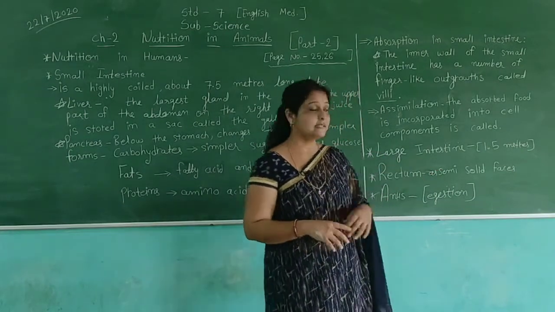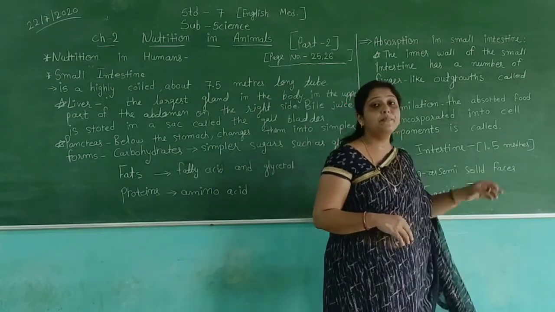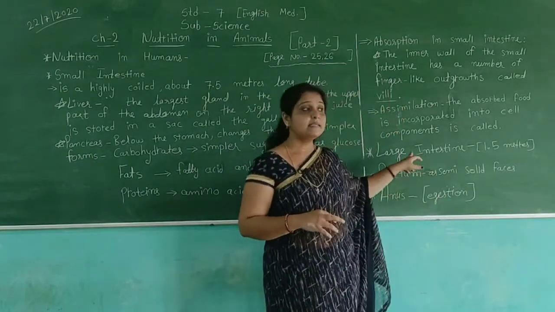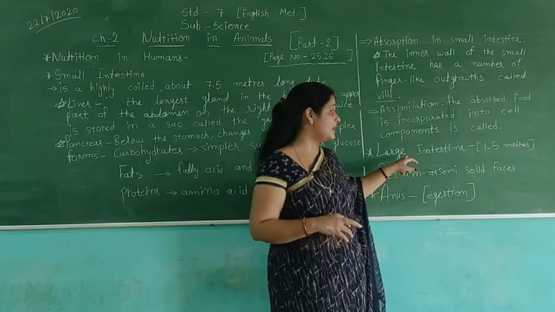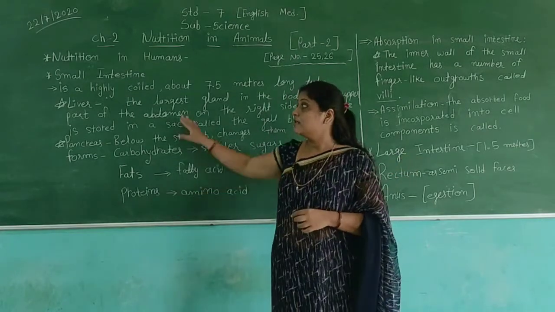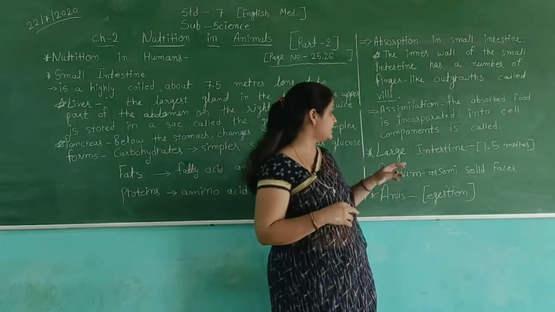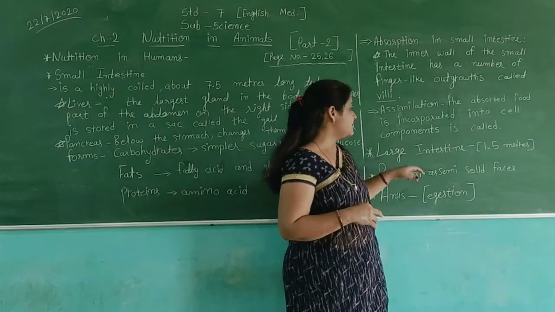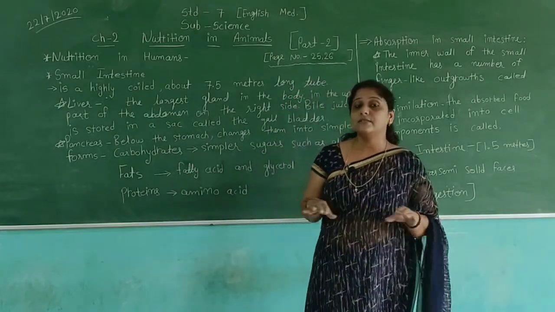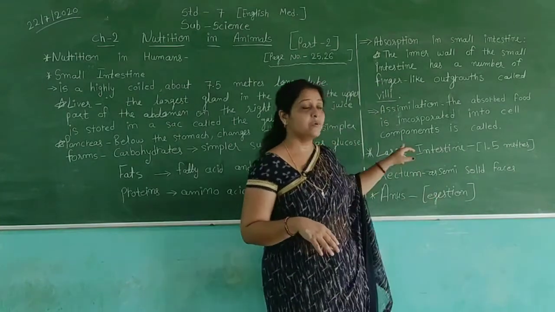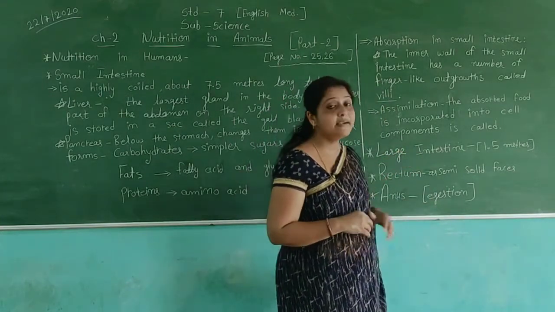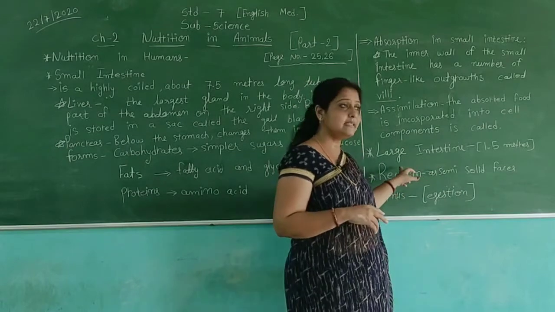The length of the large intestine is 1.5 meters. It is not longer than the small intestine, but it is wider. In the large intestine, the digestive process does not occur because we get the undigested food there.